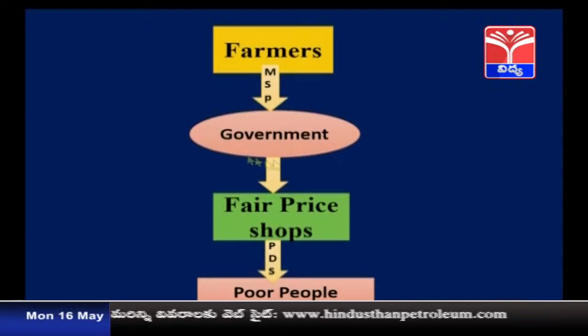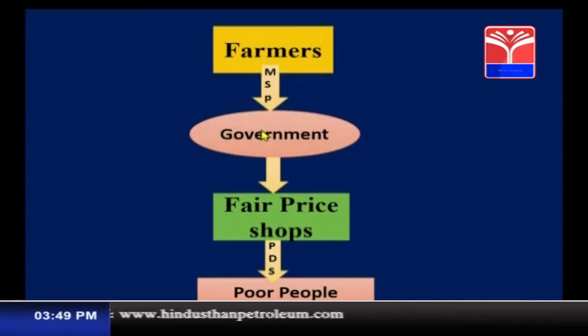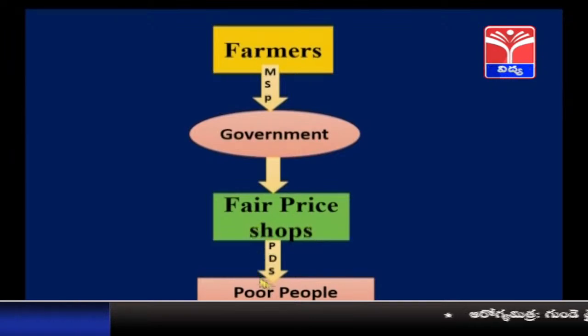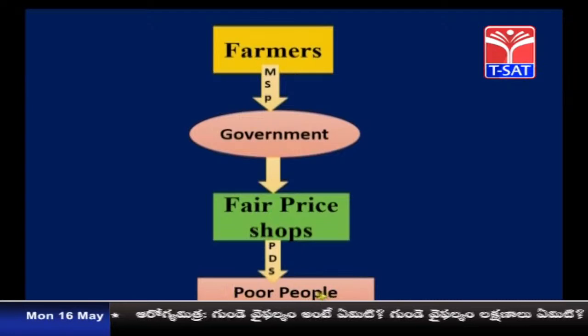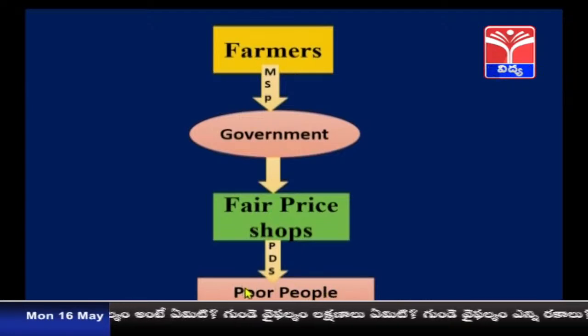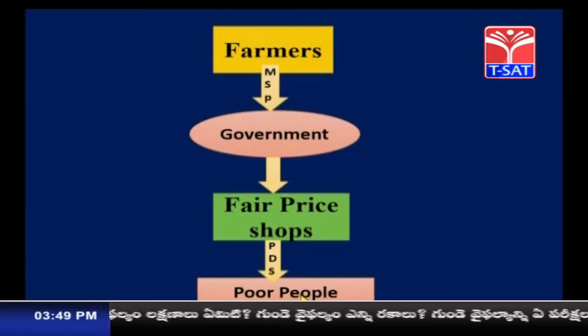And what will the government do with the stock it has purchased? It will send most of the stock to the fair price shops. What are fair price shops? They are the ration shops. Through the PDS system, the stock of food grains is supplied to the poor people at a much lesser price than the market price.